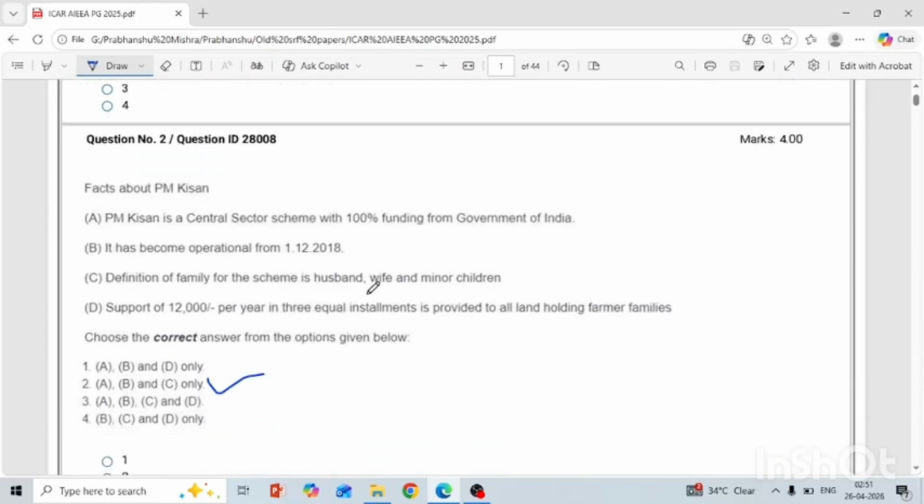Okay, another question is: PM Kisan is a central sector scheme with 100% funding from the Government of India. Yes, it's true. It became operational from 1/12/2018. Yes, it's also true. It started from 2018. The definition of the family for the scheme is husband, wife, and minor children. Yes, this is the basic definition of the family. And option D is support of 12,000. No, this is wrong because they are giving 6,000 per year in three different installments, not 12,000. So here D is wrong. First A, B, C is correct only.